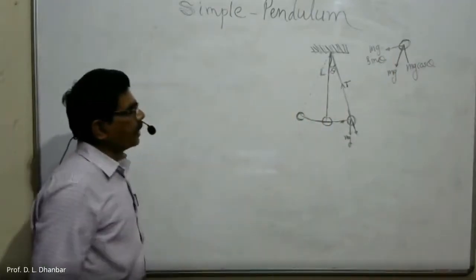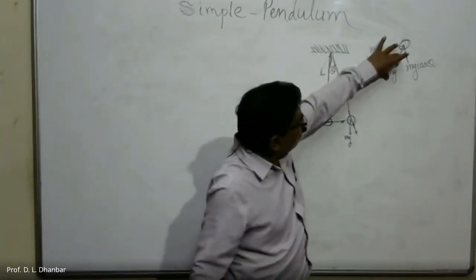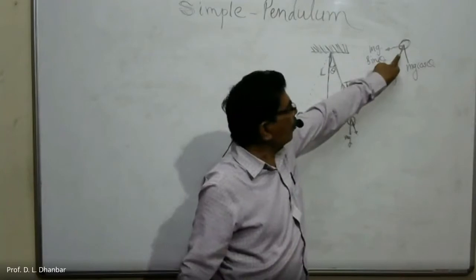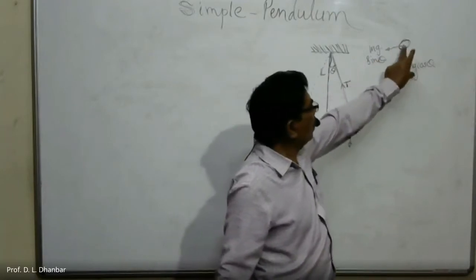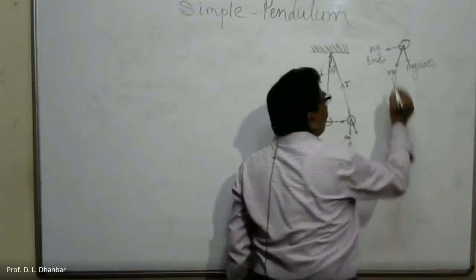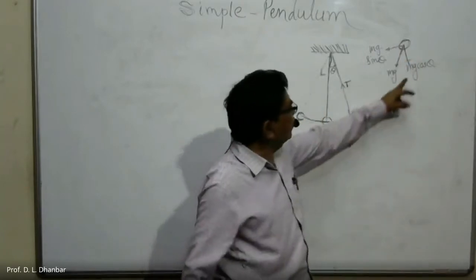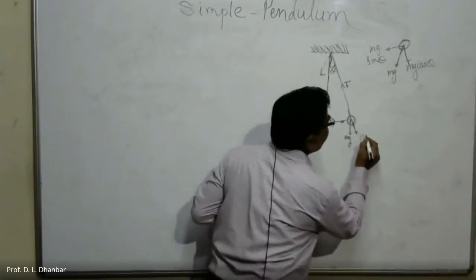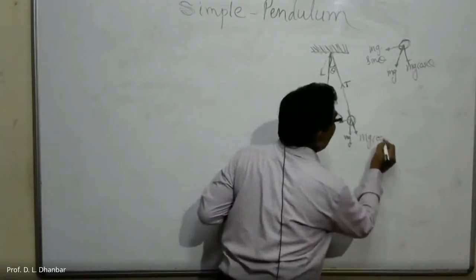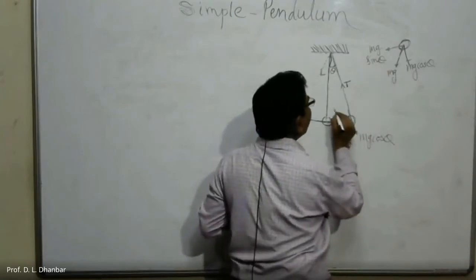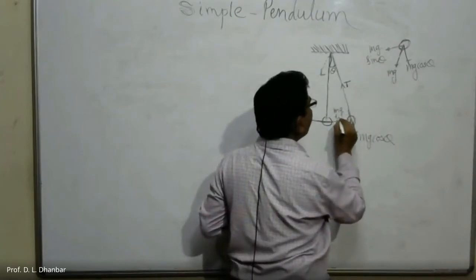This vector mg can be resolved into two mutually perpendicular components. This component is mg cos theta, and this component is mg sin theta.